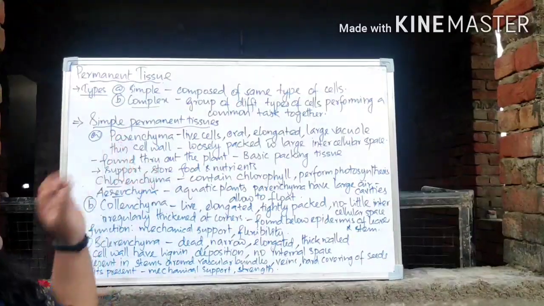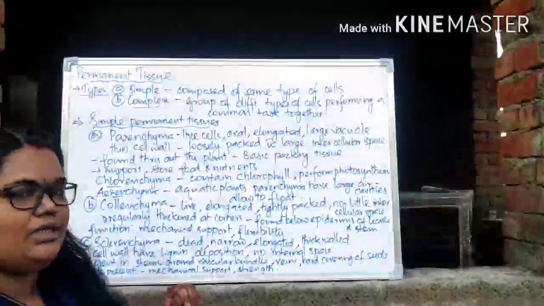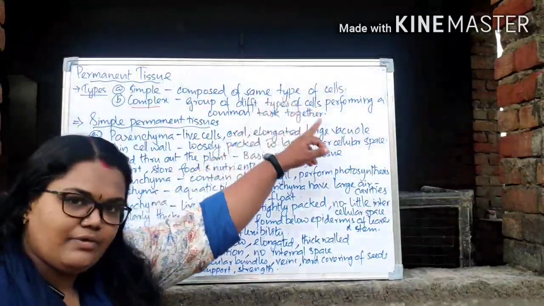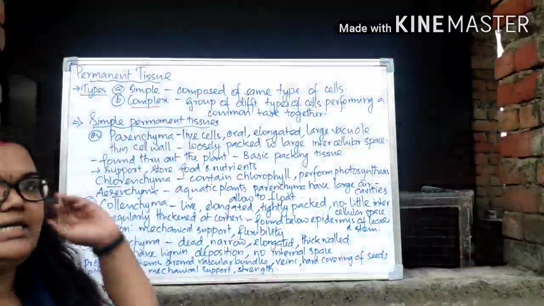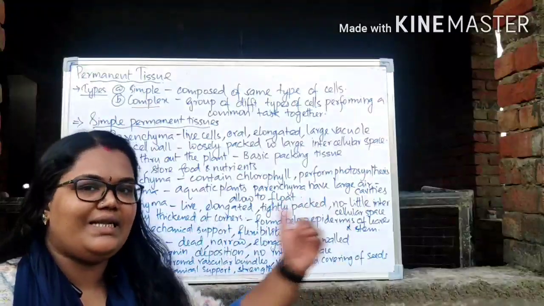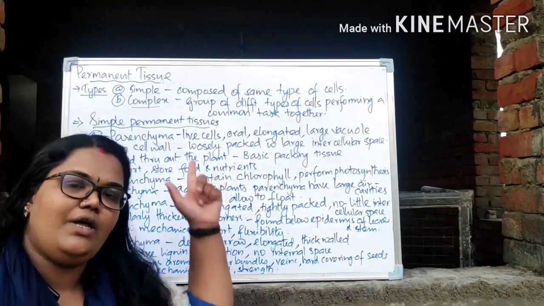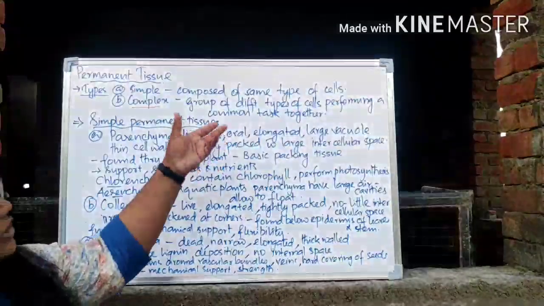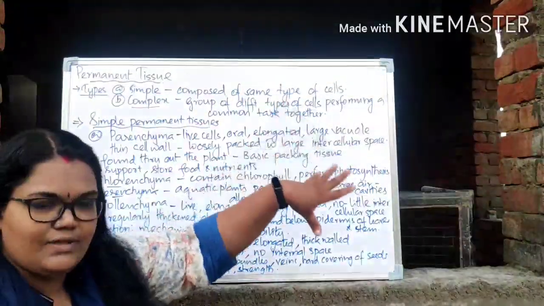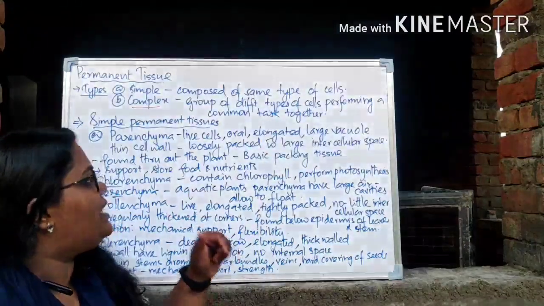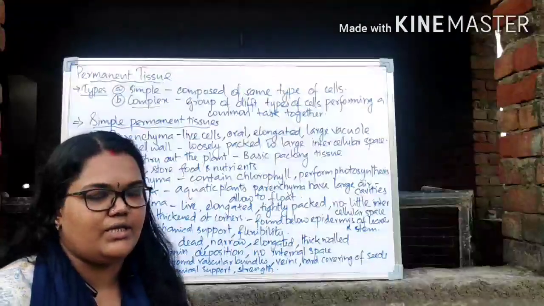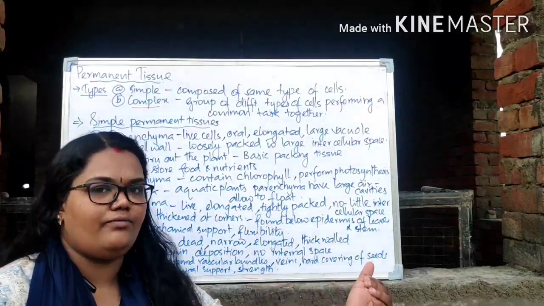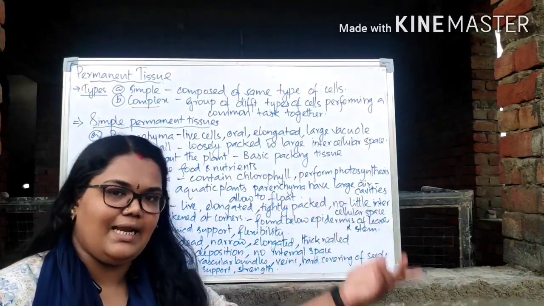So again I will repeat, simple permanent tissue means it is composed of the same type of cells, right? Examples are the parenchyma, collenchyma, sclerenchyma. These all are examples of simple permanent tissue. What about the complex permanent tissue? These are actually groups of different types of cells performing a similar function or a common task together. Examples are xylem and phloem, right? That we will discuss later, right?